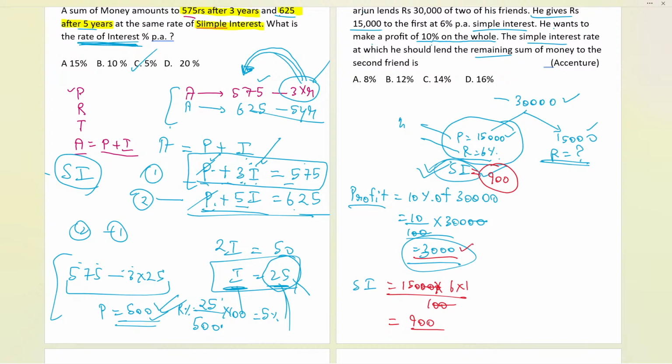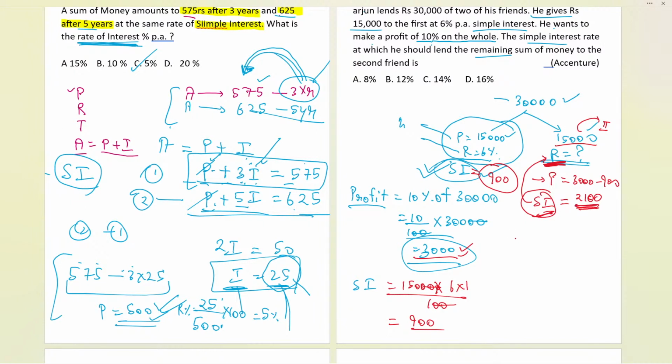Now, out of 3,000, what is the rest of the profit? It will be 3,000 minus 900, which is 2,100. And 2,100 is the profit for the second case, so it should be simple interest. Why simple interest? Because we need the rate percent, at which rate he should give the 15,000 to his second friend, and that will give us the simple interest, the profit.